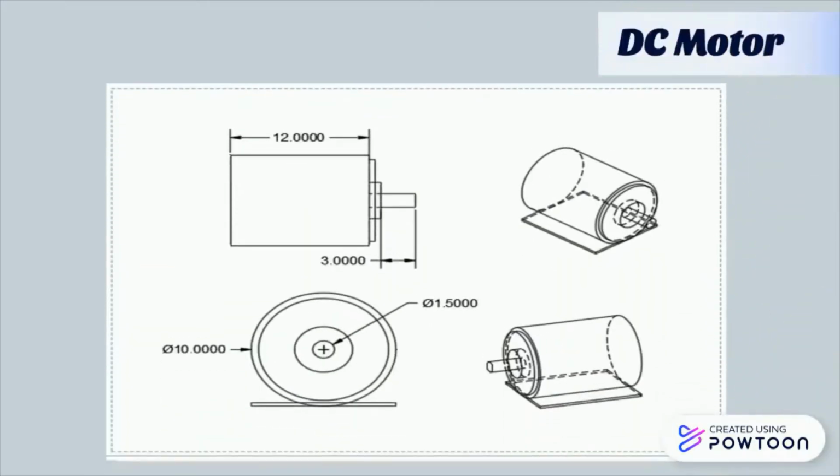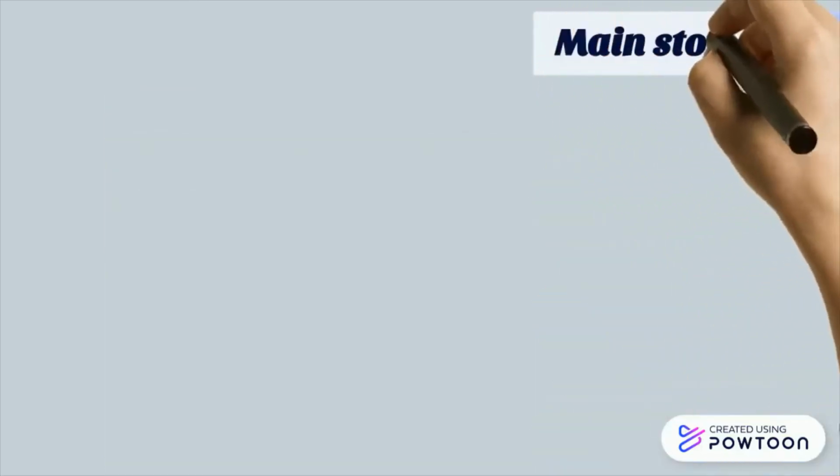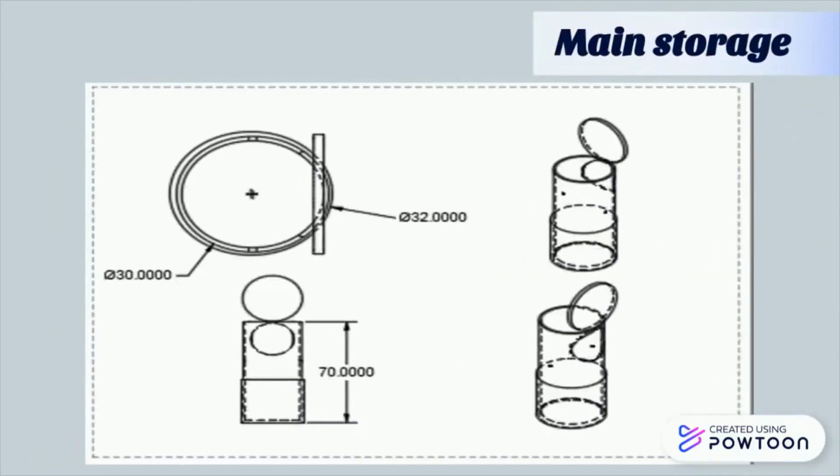Thirdly, the DC motor. The DC motor will be connected to the shaft and act as the prime mover for the grinder module. Next, the main storage. The main storage has a height of 70 cm and a 30 cm diameter. It is the place where the food waste are stored. Besides that, both the infrared sensor and also the temperature and humidity sensors are placed inside the main storage.